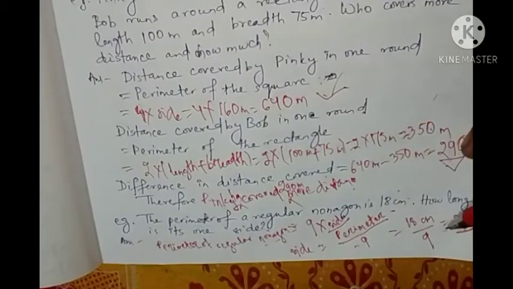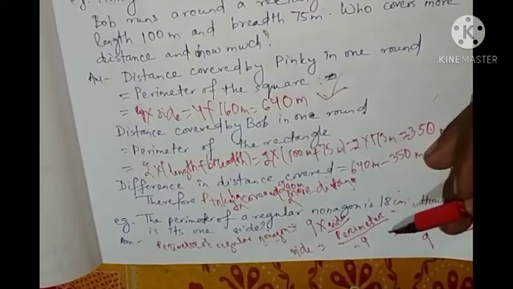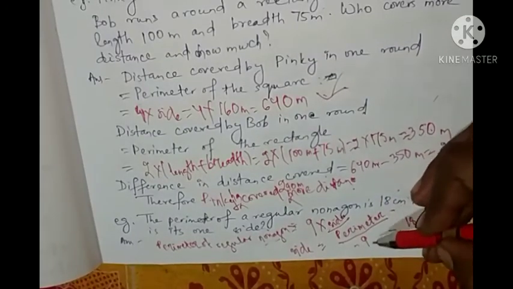So like this, if the perimeter of a regular polygon is given, then you can find out the side. How you can find out? By dividing the perimeter by the number of sides.